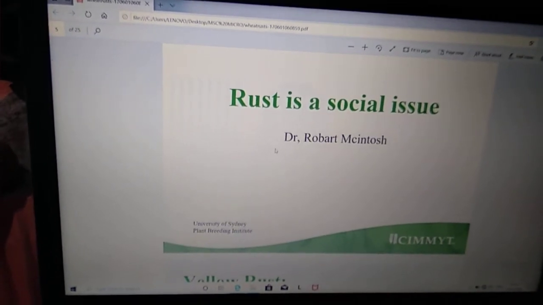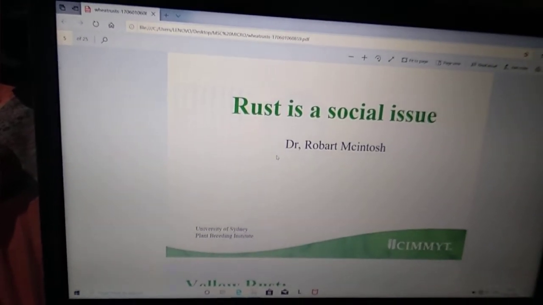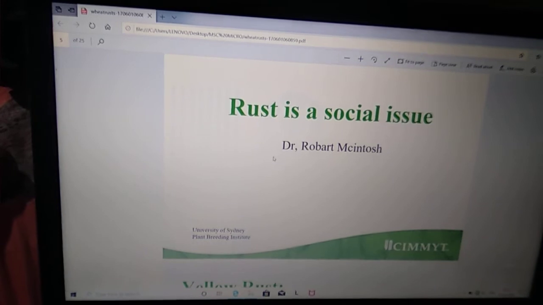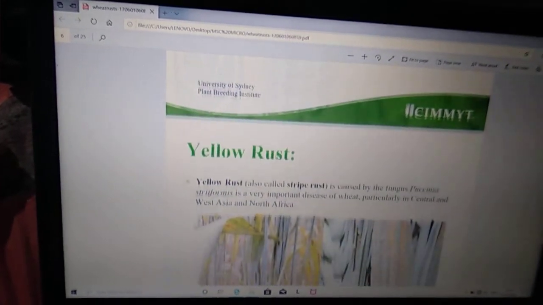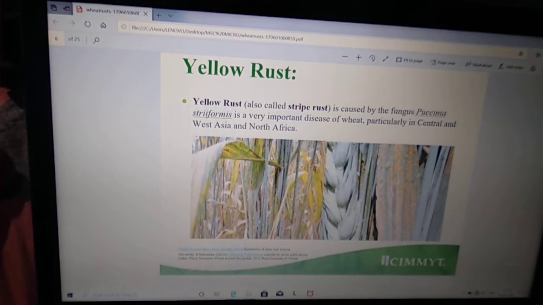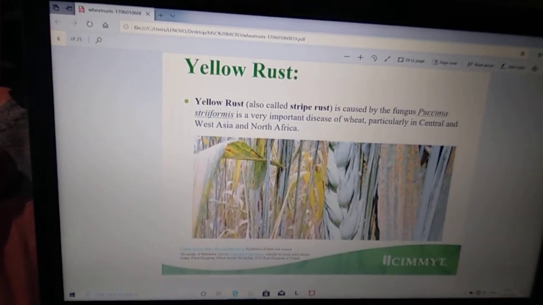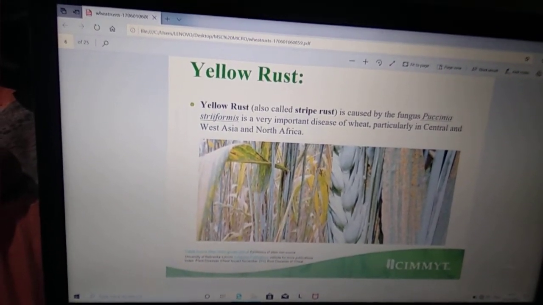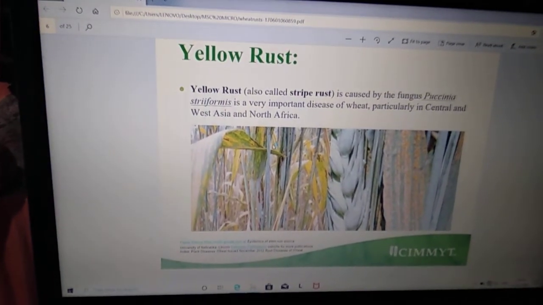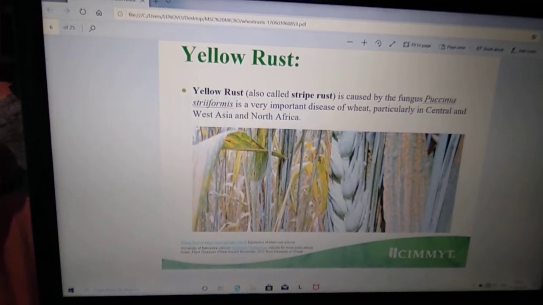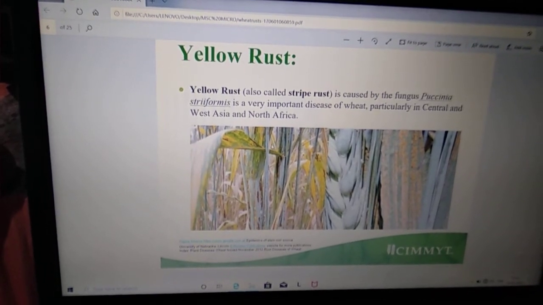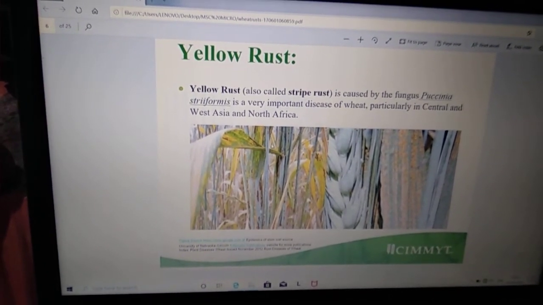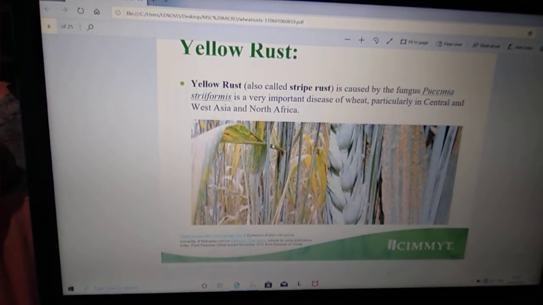Dr. Robert Mithod gave the quote that rust is a social issue. First we discuss the yellow rust. As we study, the yellow rust is caused by Puccinia striiformis. It is a very important disease of wheat, particularly in Central West Asia and North Africa.